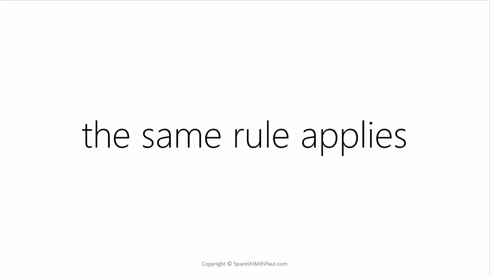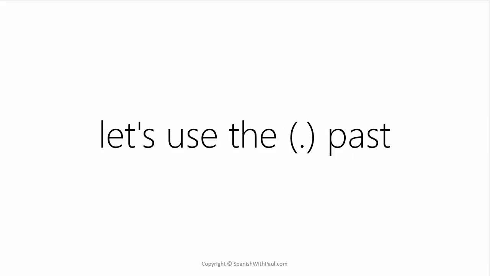So for example, we'll shift out of the present tense and go into the dot past. Again, we'll continue using ver and just remind ourselves of what the dot past is. It would be vi for I saw, viste, you saw, vio, he, she, or it saw, vimos, we saw, and vieron, they saw. Again, close your eyes if you need to and run up and down that list so that we can continue with the lesson.